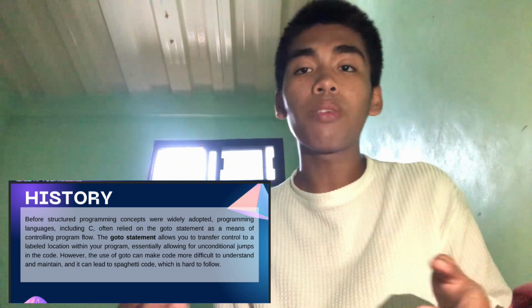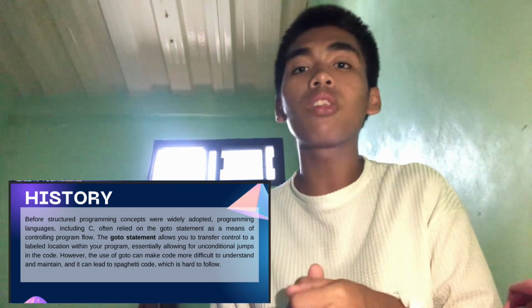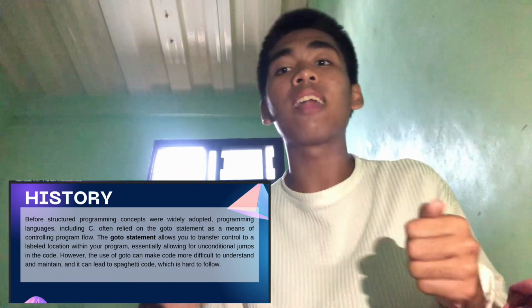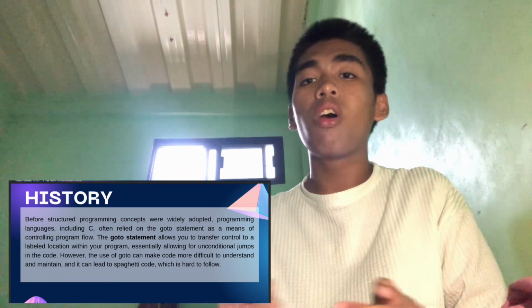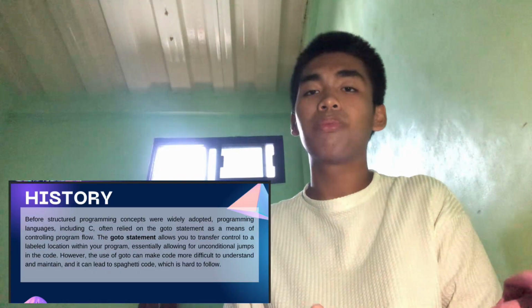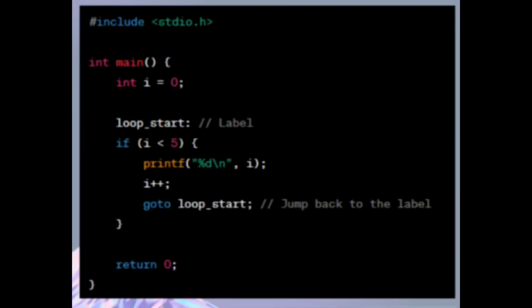However, the use of goto can make code more difficult to understand and maintain, and it can lead to spaghetti code, which is hard to follow. In this example, the program uses a goto statement to create a loop. It jumps back to the loop start label as long as the condition 5 is greater than i is true.